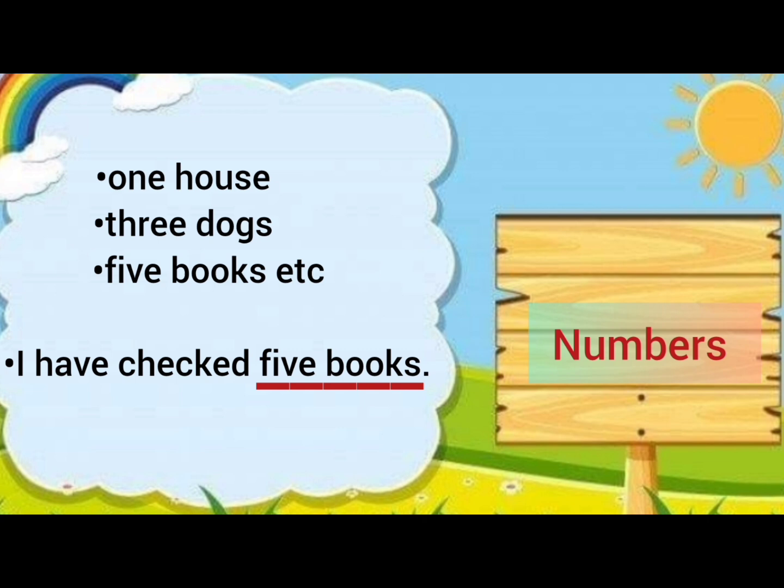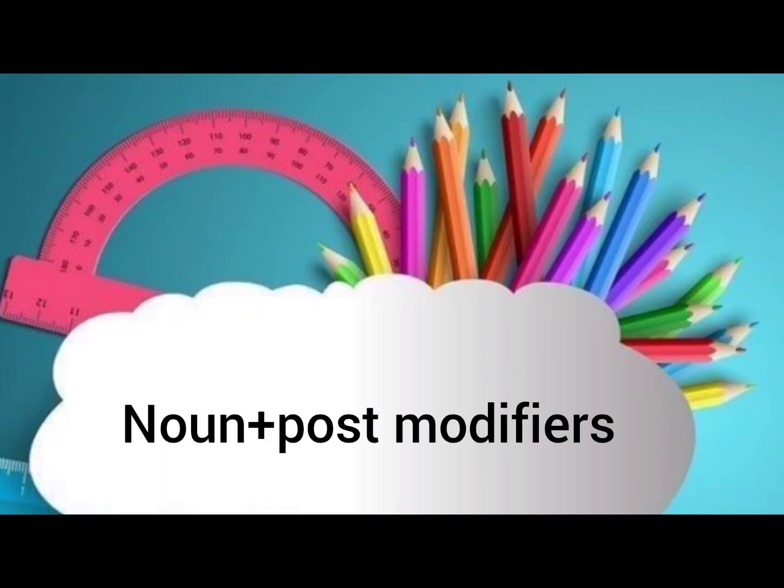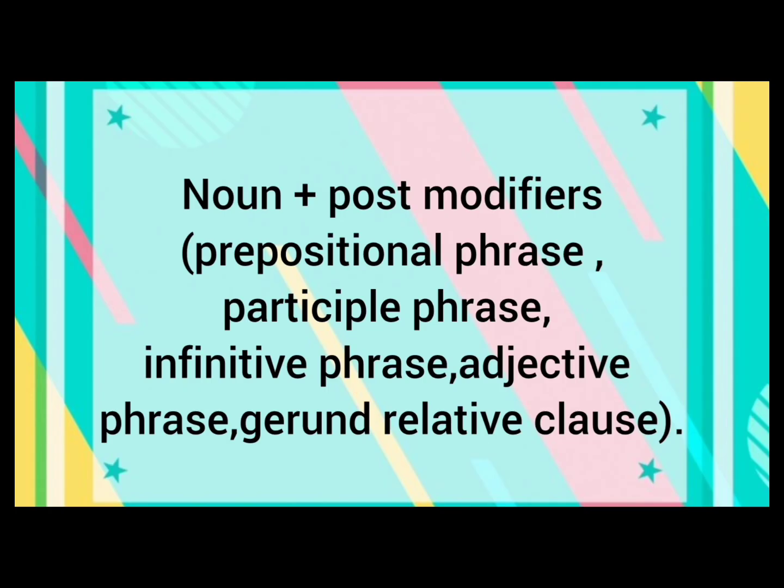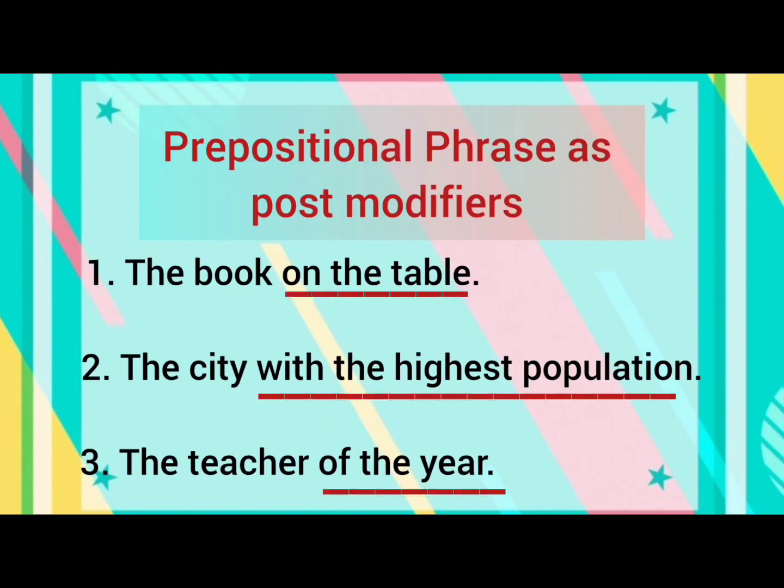The next method to make noun phrase is a combination of noun plus post modifiers. Now these post modifiers can be prepositional phrases, participle phrases, infinitive phrases, adjective phrases, gerund phrases, or relative clauses as well. Let's have a look at the examples. For example, prepositional phrases as post modifiers, the city with the highest population. Now city here is noun, with the highest population is a prepositional phrase plus a post modifier. So collectively the city with the highest population is a noun phrase. Next I have the teacher of the year.